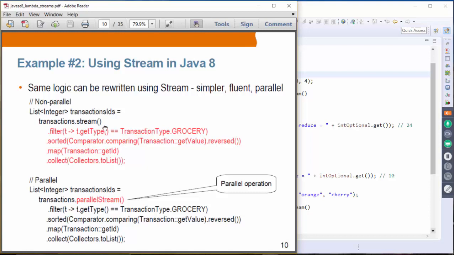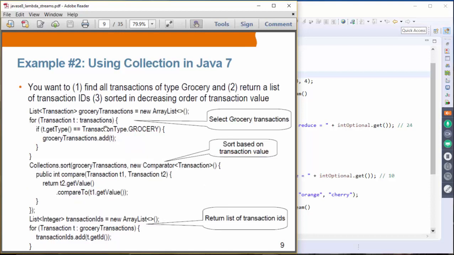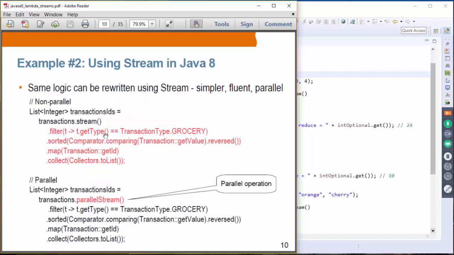So this is a lot simpler than what you see here. You can see the obvious benefit of using streams. And of course, if you're using a parallel stream, it will actually perform this operation in parallel. So if you happen to have 1 million transactions, performing in parallel will obviously result in higher performance.